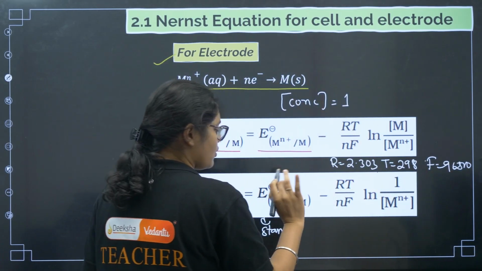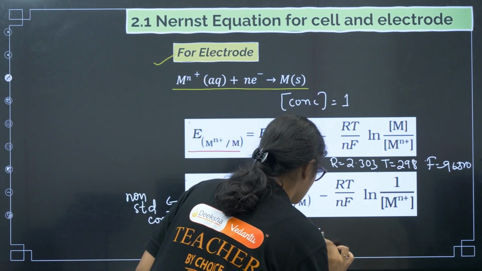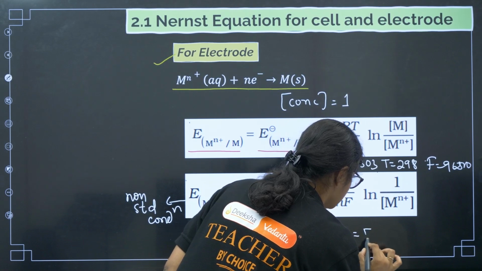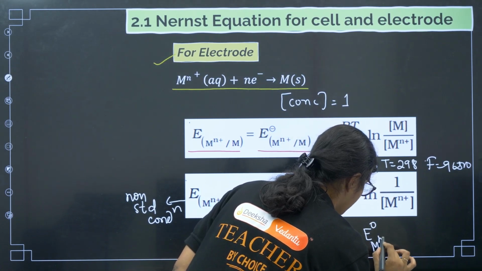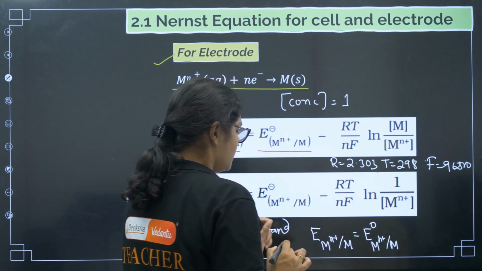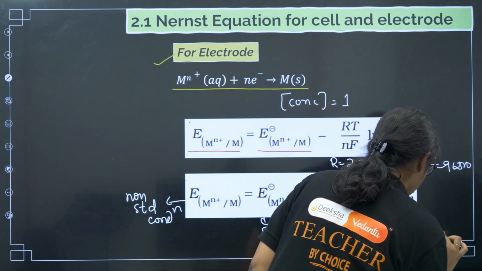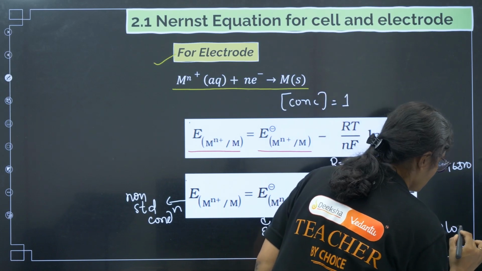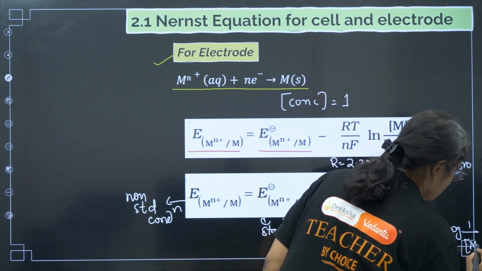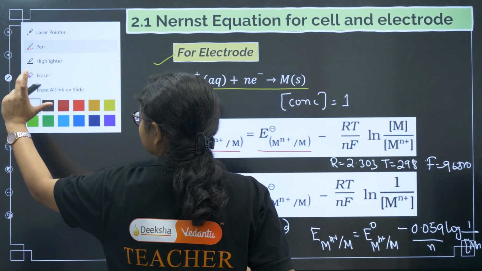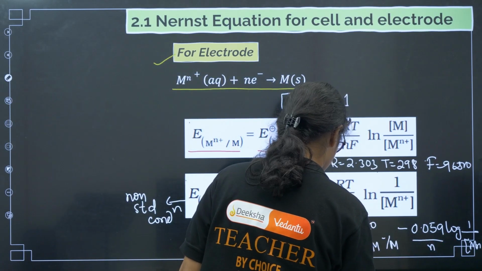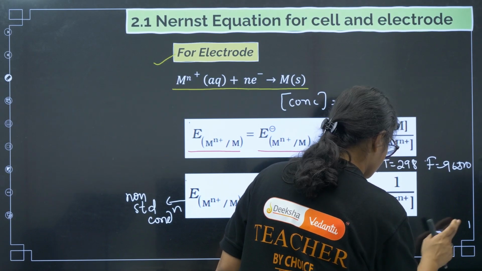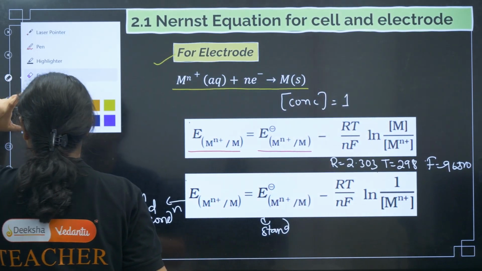So now if I substitute all these values, what I'll get is E of the electrode, so I'll write Mn plus to M, is equal to E naught of Mn plus to M, minus 0.059 by n log of 1 by Mn plus concentration. I have converted this to log also. So wait, I'll write it on the other side so that it is clearly visible, because this is what we are going to do in the question. So this is the formula that we are going to use.